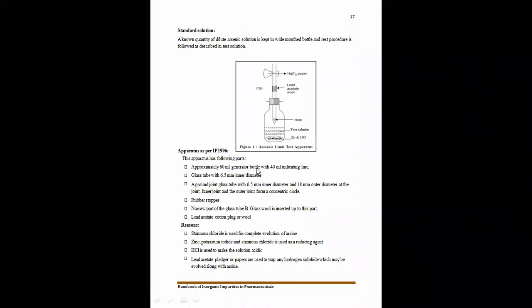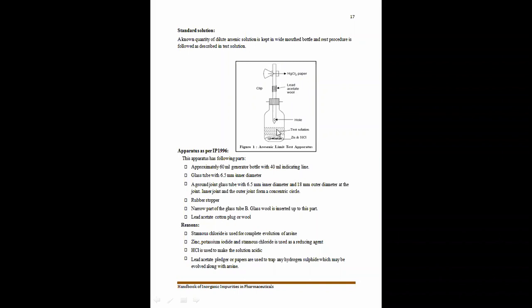An approximately 60 ml generator bottle with a 40 ml indicating line. This bottle has a capacity of 60 ml, with a line marking 40 ml of solution, the same type of line as on a measuring cylinder. In the gadget bottle, one glass tube is inserted with a 6.5 mm inner diameter.